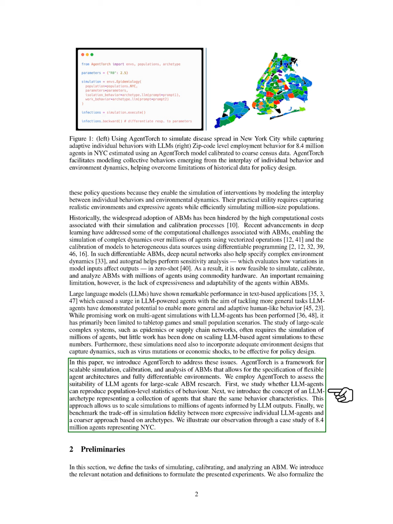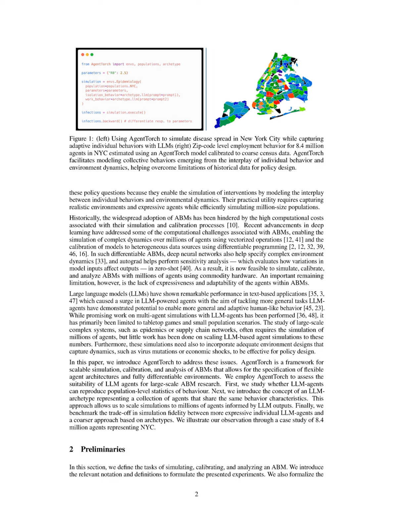Next, we propose the idea of an LLM archetype, which groups agents with similar behaviors, allowing us to scale simulations to millions of agents based on LLM outputs. Finally, we compare the simulation accuracy between individual LLM agents and the archetype approach through a case study involving 8.4 million agents representing New York City.